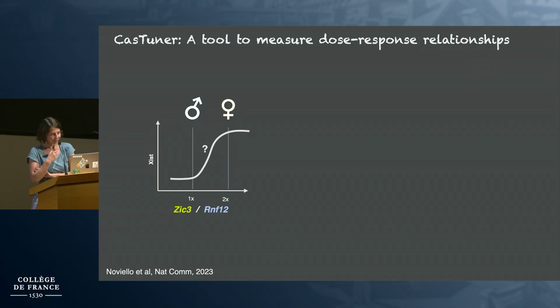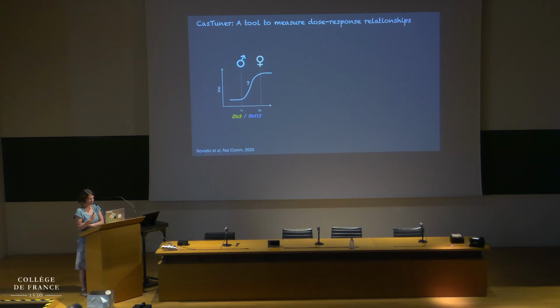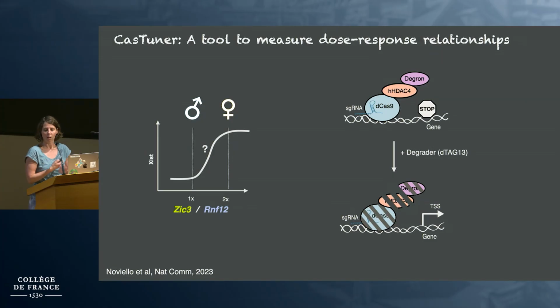Okay, but now we wanted to test this predicted threshold response. To do that, we developed a new tool called CAS-tuner that allows us to quantitatively tune gene expression of endogenous genes. It's a version of a CRISPR interference system where we use a catalytically dead Cas9 to bring a repressor complex to a promoter of a gene.